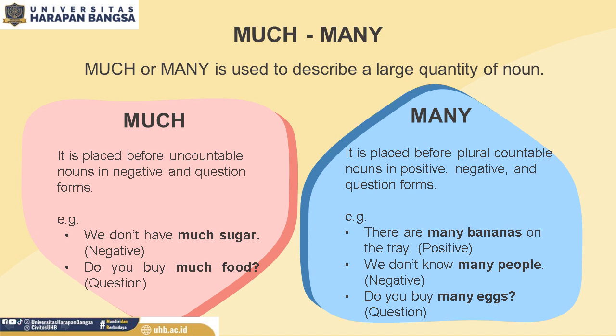Much and many. Much and many are used to describe a large quantity of noun. They have differences in usage. Much. It is placed before uncountable nouns in negative and question forms. For example, we don't have much sugar. This sentence is negative. The word sugar is uncountable noun. Then we have to use the quantifier much. Much sugar.